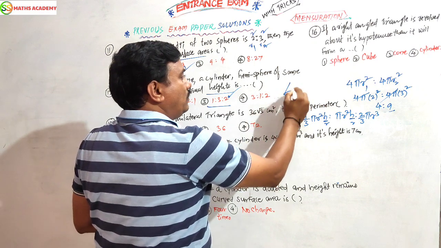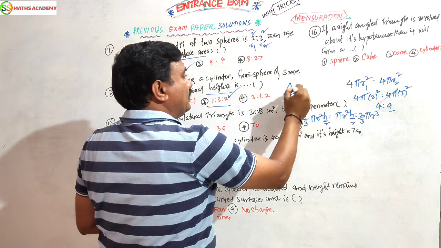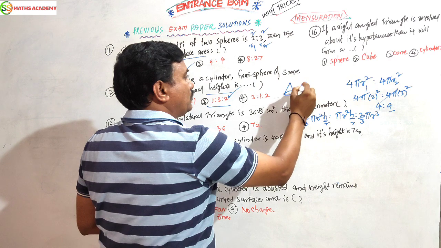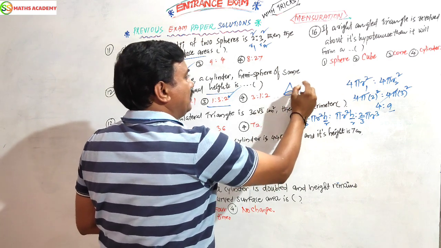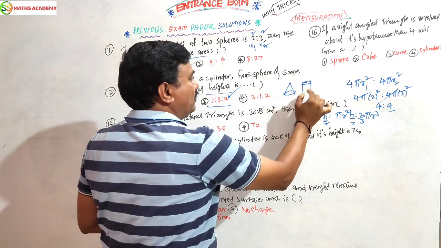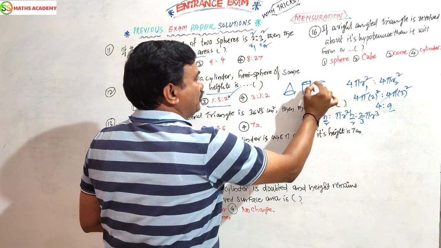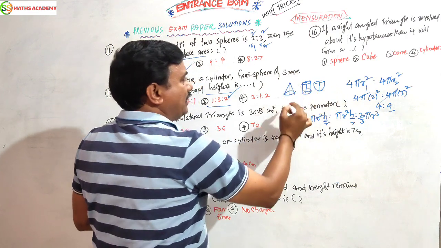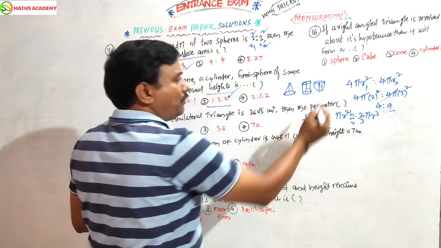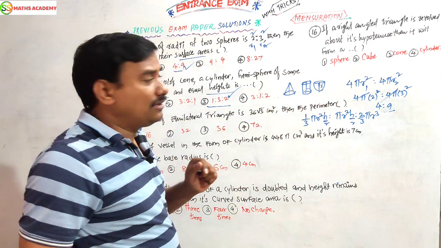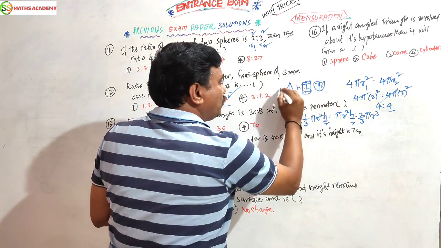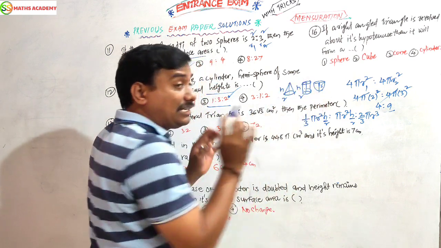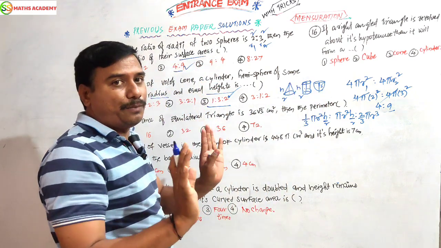The cone, the cylinder and the hemisphere have equal height. The hemisphere's height is r, so definitely this h should also be r only. We can consider it r only. That is a very important point.